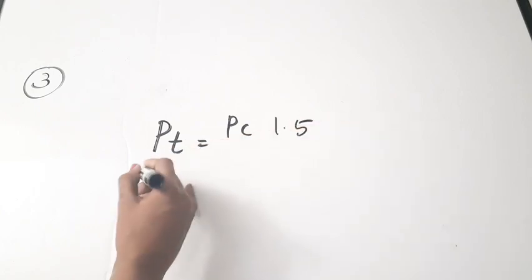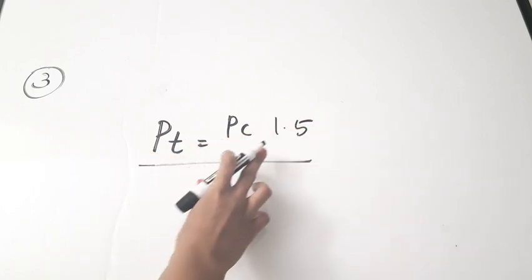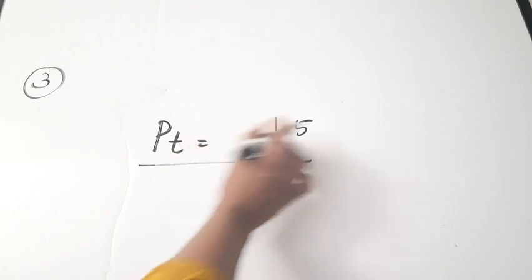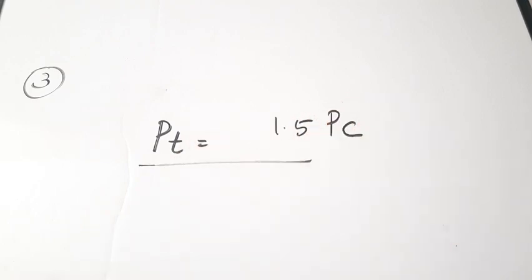So the relation you are getting is total power is equal to 1.5 times the unmodulated signal power, or the carrier wave power. Right. So from the options, option D is the correct one.